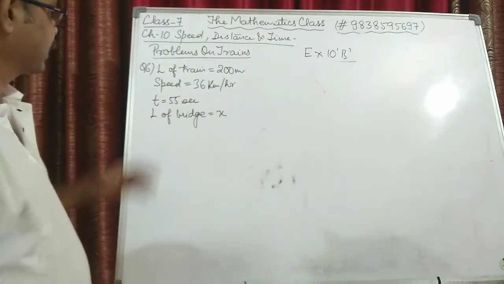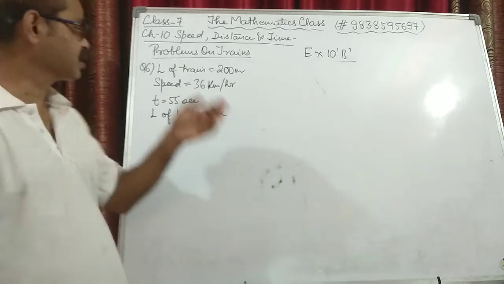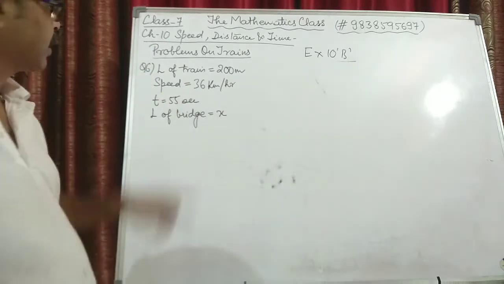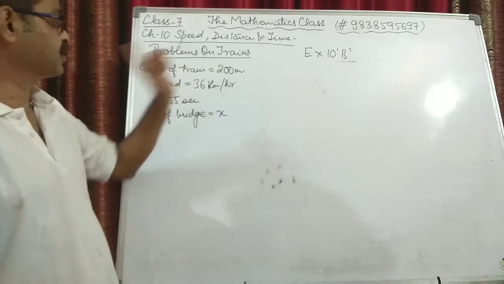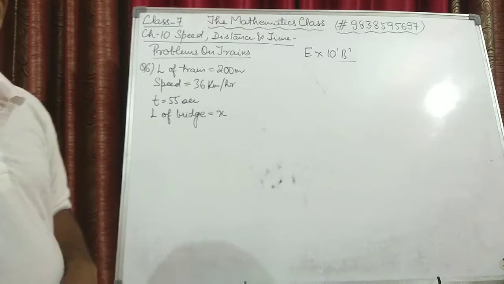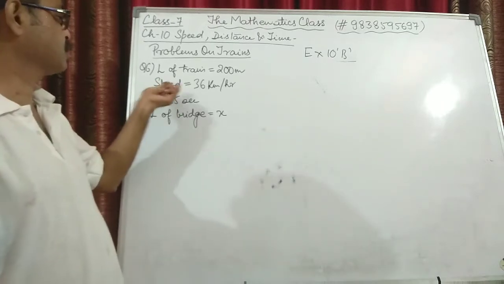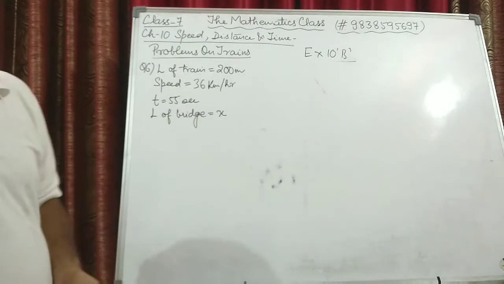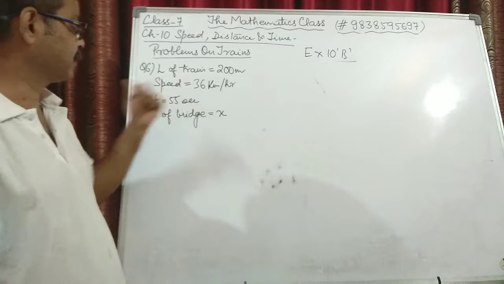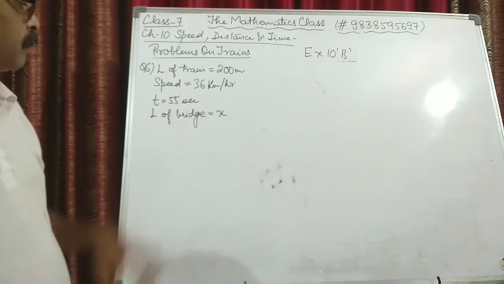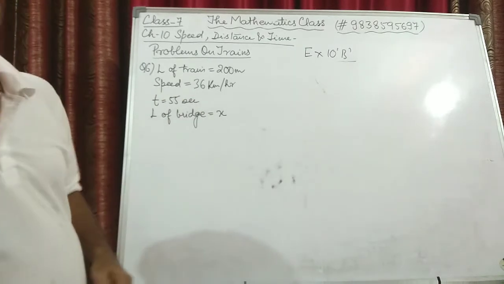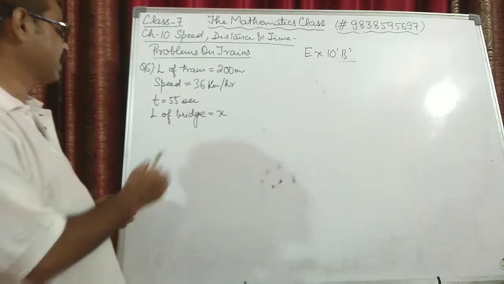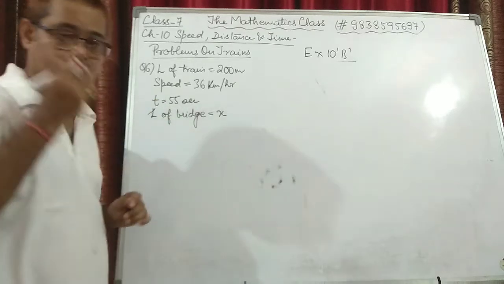Now I have taken my next question, question number 6. In this it is given that a train 200 meters long. So I have written length of the train is 200 meters, running at a speed of 30 km per hour. So I have written speed is 30 kilometers per hour. Takes 55 seconds. Time is 55 seconds to cross a bridge or to pass a bridge. What is the length of the bridge? Means you have to find the length of the bridge.